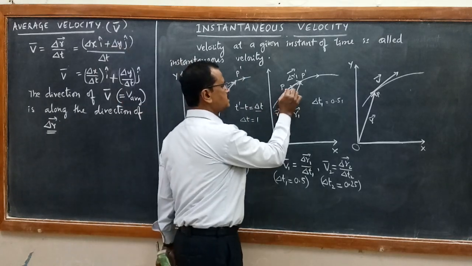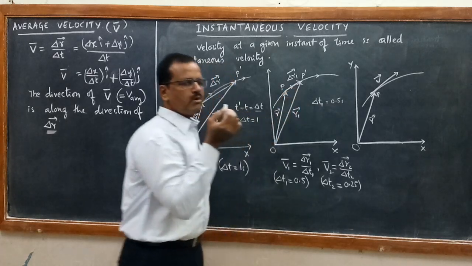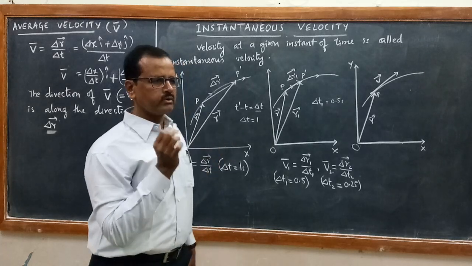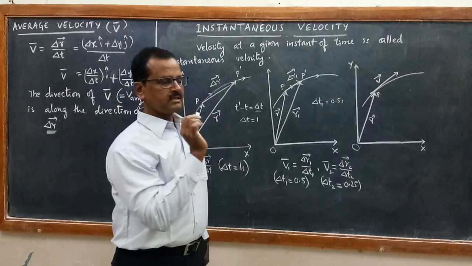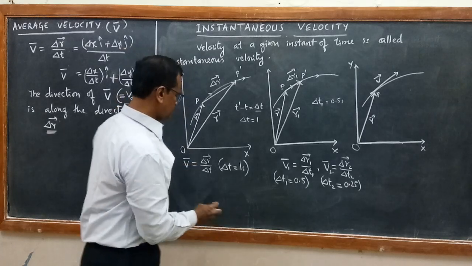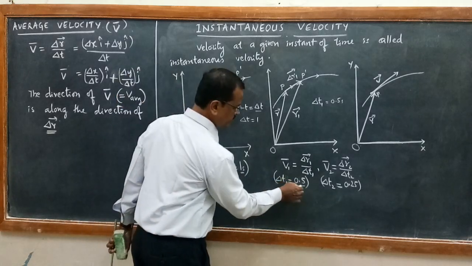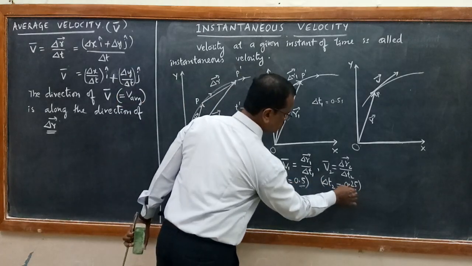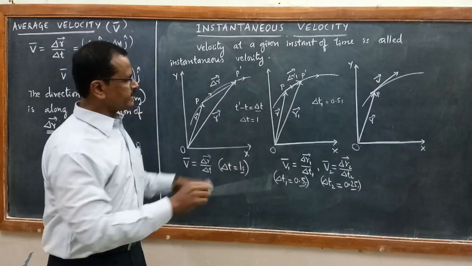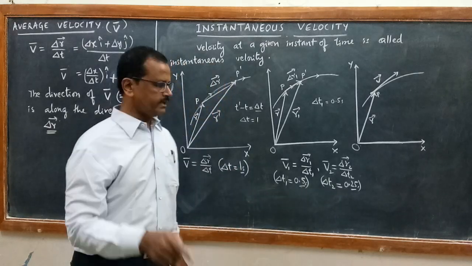It means the particle is almost leaving this point P in a very small interval of time. So when it leaves that point P in a very small interval of time, how much is that small displacement? I need to calculate. I am reducing the time interval from 1 second to 0.5, from 0.5 to 0.25 second, and next I am going to reduce delta t3 to 0.1 second.